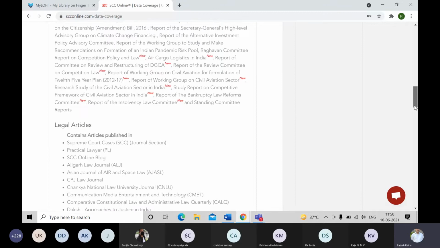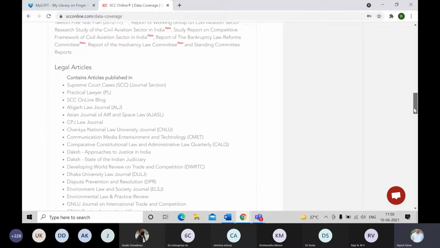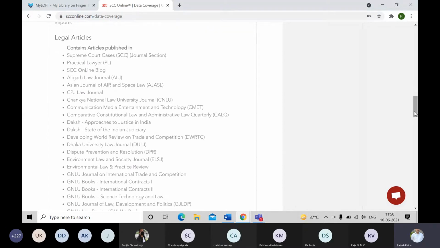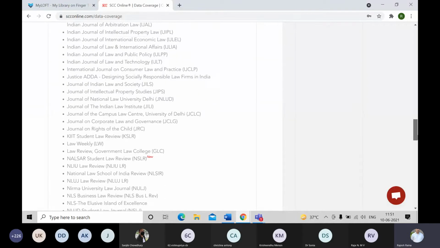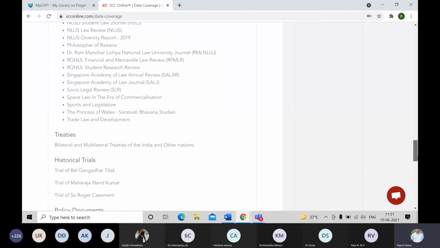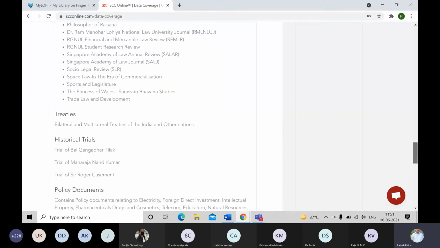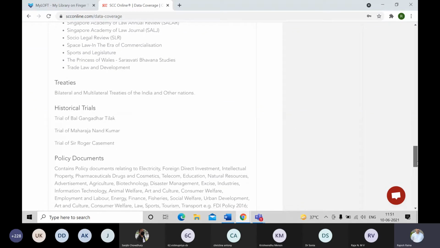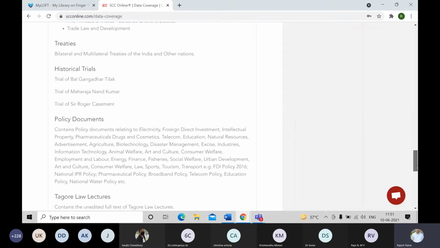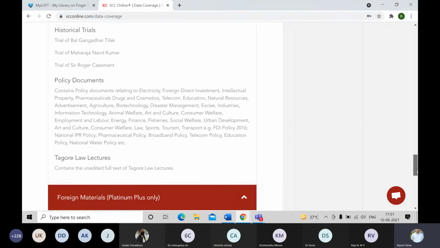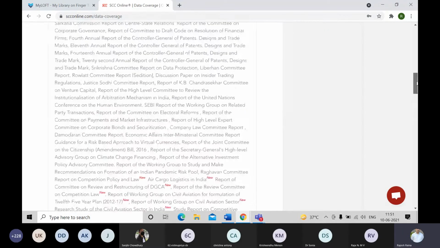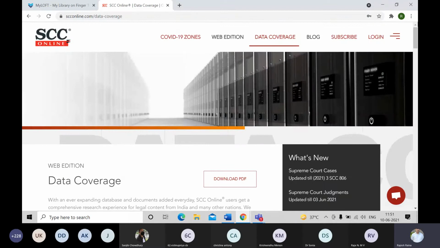And then we have the legal articles section. And in the legal articles section, you will see the major publishers like SCC, Practical Lawyer, and various other national law universities of repute. So all their articles are available to you in this section. Then we have the treaties, bilateral, multilateral, historical trials, and policy documents from the various departments of the government, and the entire series of Tagore law lectures. So this all is being covered in your SCC Online.